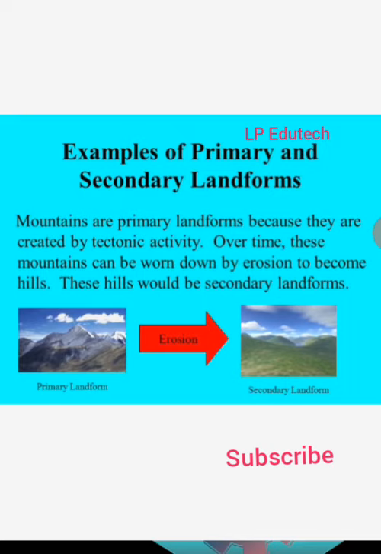Mountains are primary landforms because they are created by tectonic activity, right? Over time, these mountains can be worn down by erosion to become hills. That means impact has happened, so these hills would be a secondary landform. What is primarily created by nature is a primary landform, and after the impact of external forces, the structure that is created is called a secondary landform. Here the hills are secondary landforms, created from the mountains.